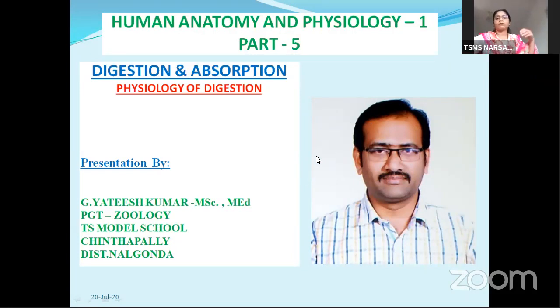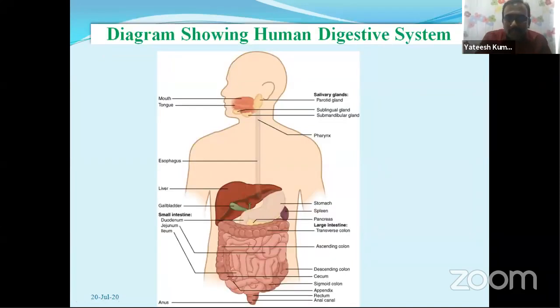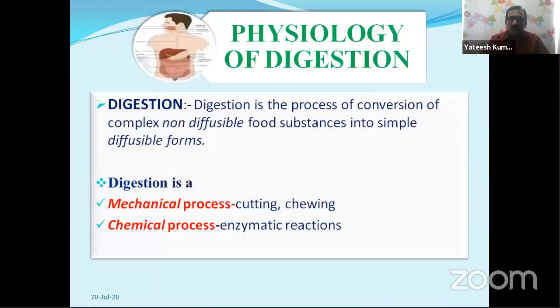So far, you have learnt in the zoology session about the alimentary canal and the digestive glands. In this session, we are going to discuss the physiology of digestion. This topic is most important in the IBE examinations for 4 marks, and as a long question for 8 marks also. So listen carefully and concentrate on the physiology of digestion.